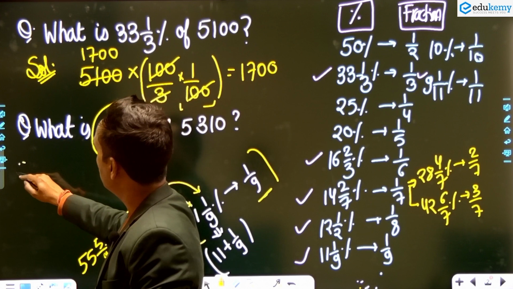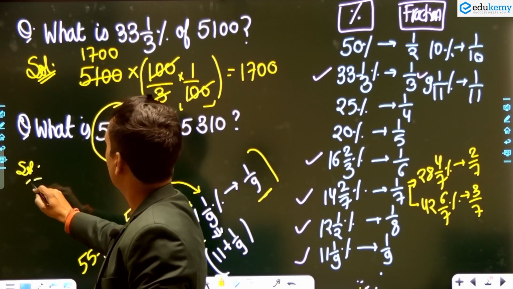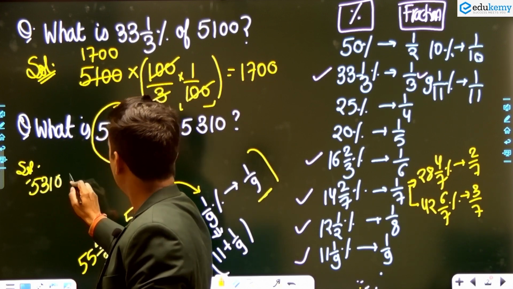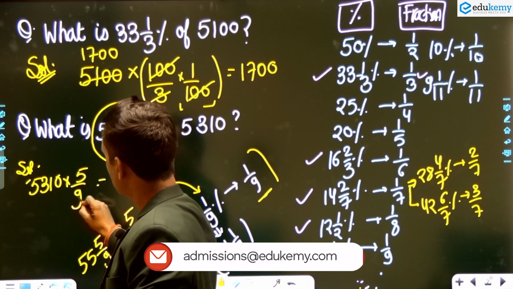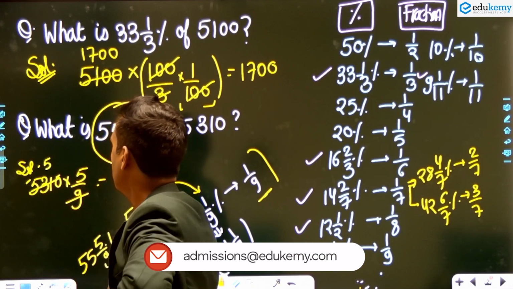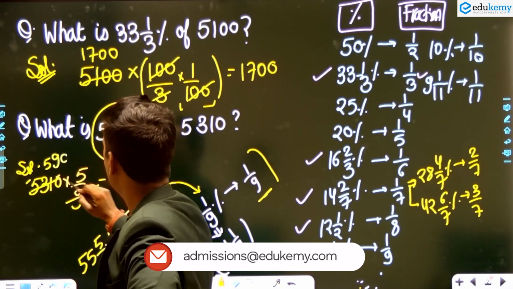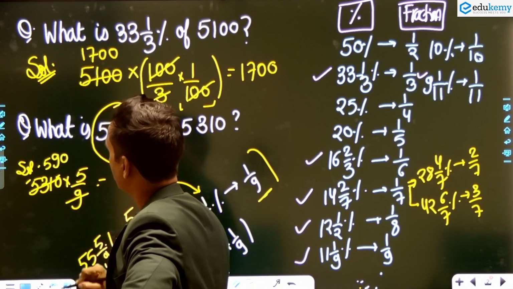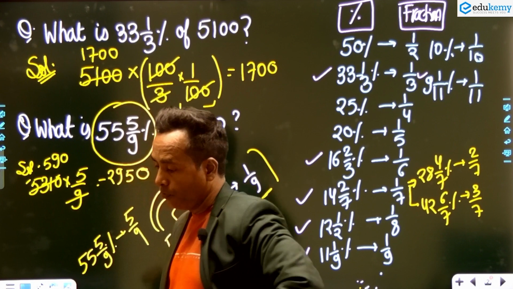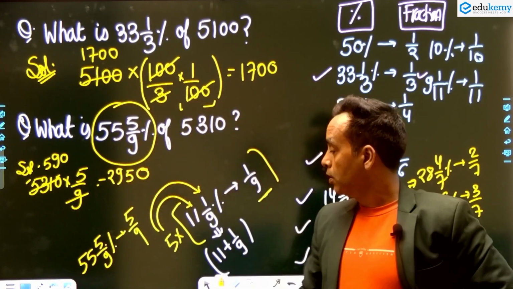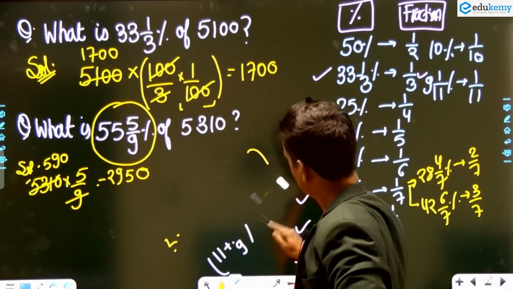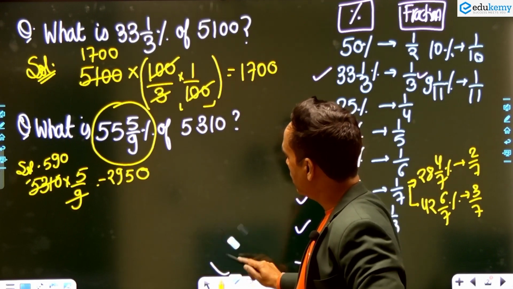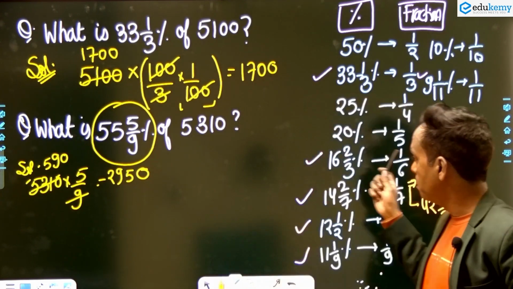So you have to write directly: find 5310 into 5 by 9. Just divide by 9. 45 divided by 9 is 5, 0 and 0, 5 9s are 45, 5 4 carry, 2950. Are you getting it or not? Okay children, if you remember these fractions, you will get the benefit. You can derive a lot of fractions from these simple fractions.